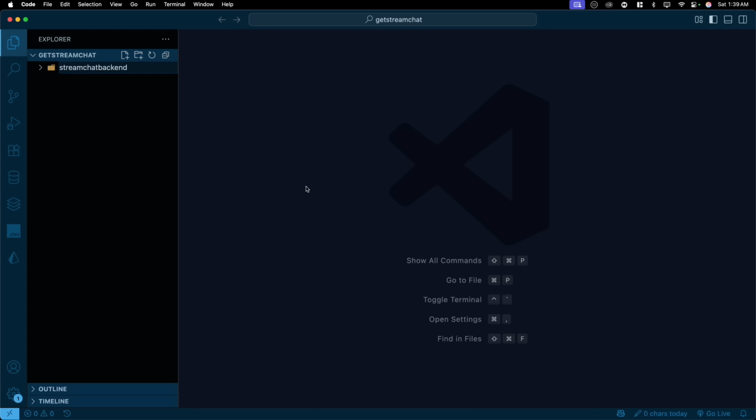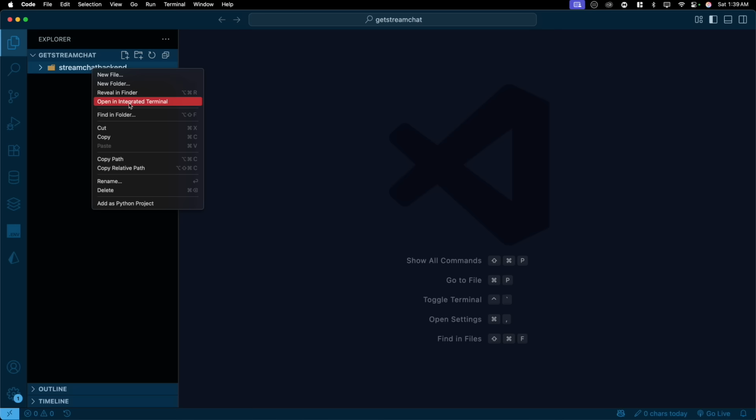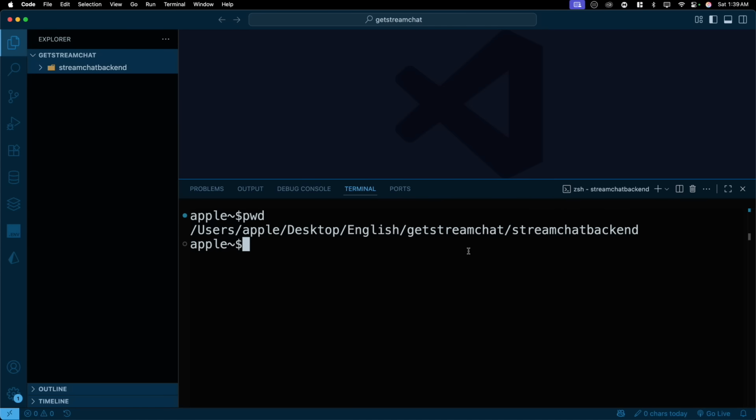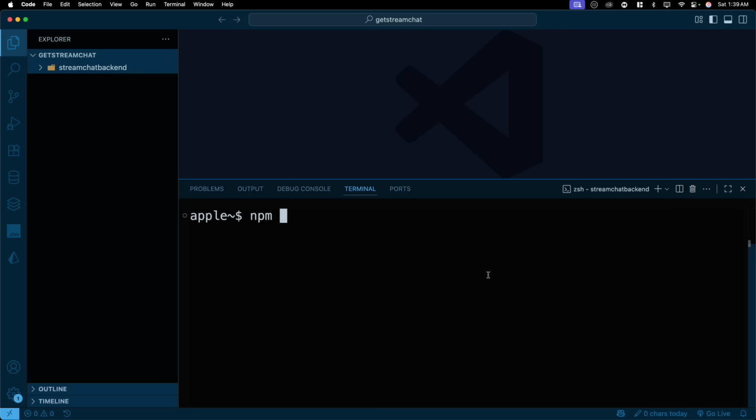Stream chat backend. I know this is a really long name, but you should keep it all lowercase without spaces. This is how things actually work. Right click, open the integrated terminal so that we are on the folder. If I just go ahead and run pwd, present working directory, notice that I'm already inside this backend folder where I should be. And from here, I'm going to say npm init -y so that it just gives a yes to everything.